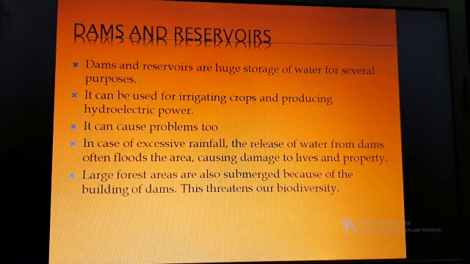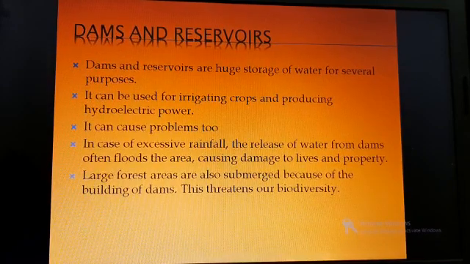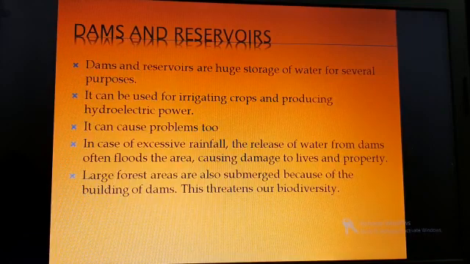And these dams and reservoirs can cause problems too. What are the things they will cause? In case of excessive rainfall, the release of water from dams often floods the area, causing damage to lives and property.